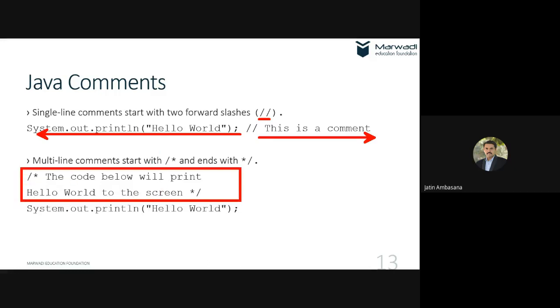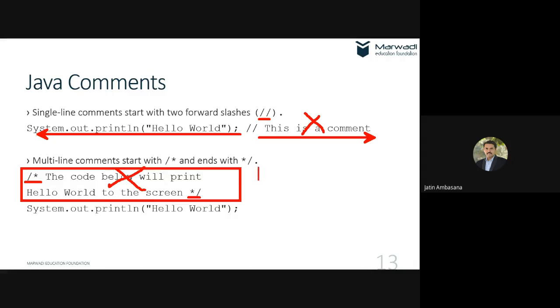Here the comment will start and here it will end. Whatever comes in between, whatever number of lines, all those are commented. Commented lines or commented code is not executed, or not even compiled.